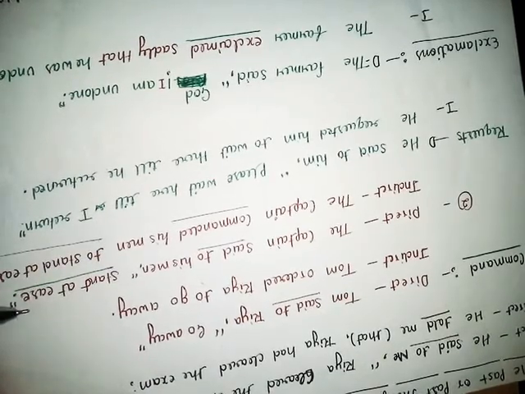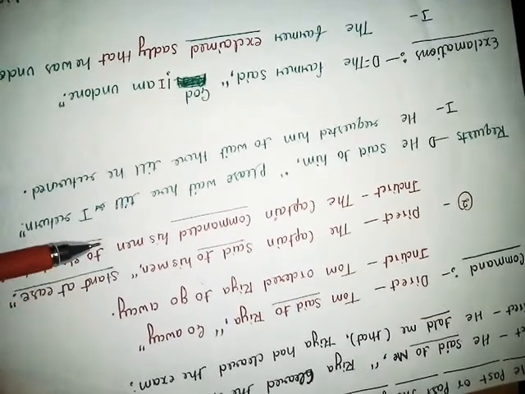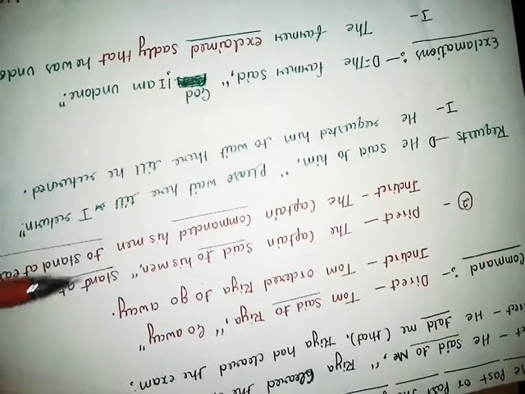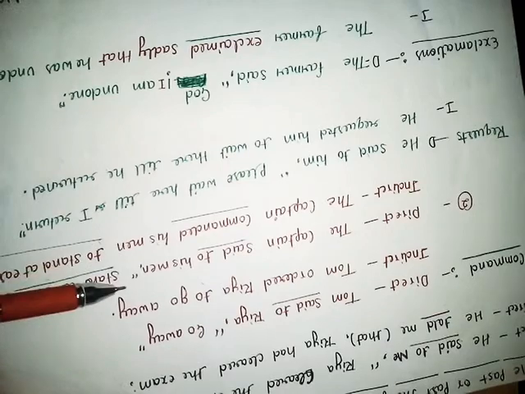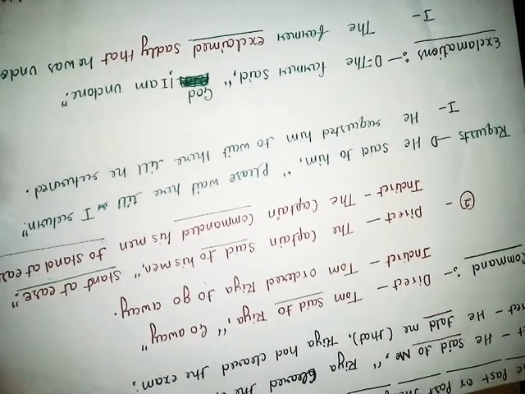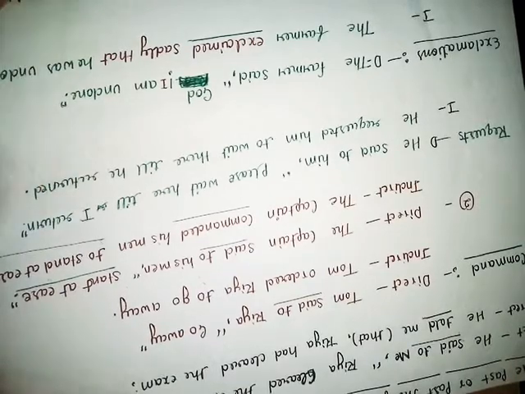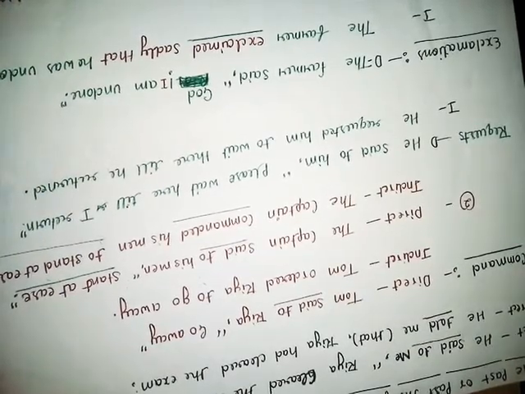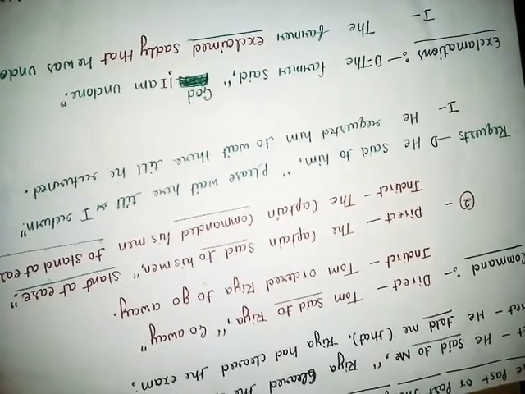If this sentence were simple, we would use that in the place of comma and inverted comma, but in this sentence the captain is giving an order and this is a sentence of command, that's why we are putting preposition to in the place of comma and inverted comma. The rest of the part remains the same. Here, stand at ease is a phrase. Friend, I will tell you the meaning at the end of this video.